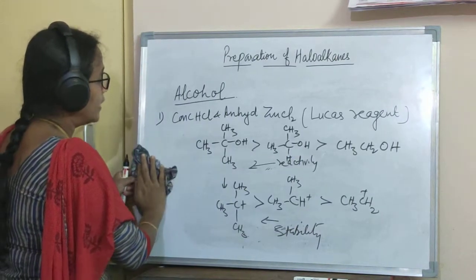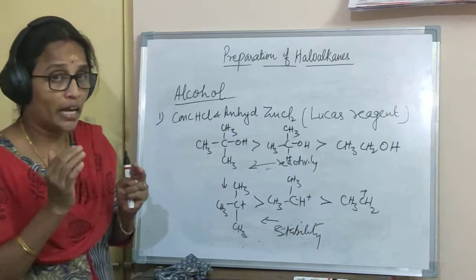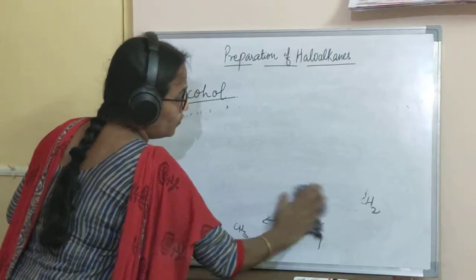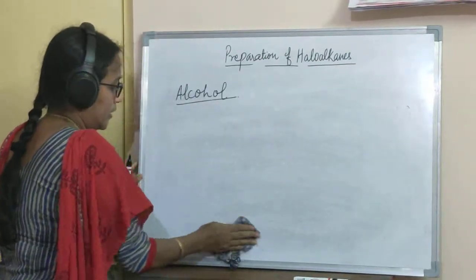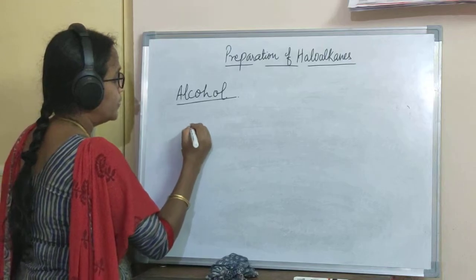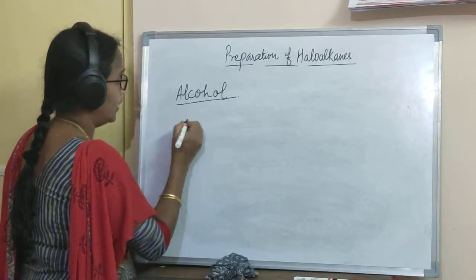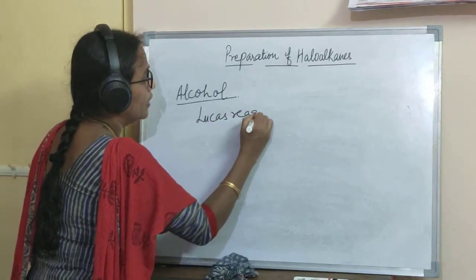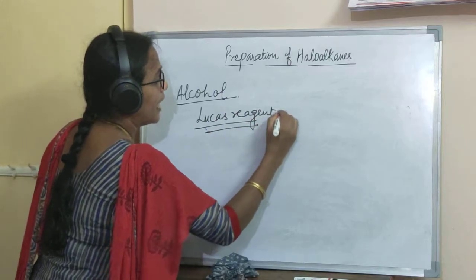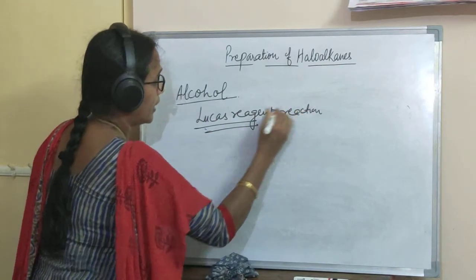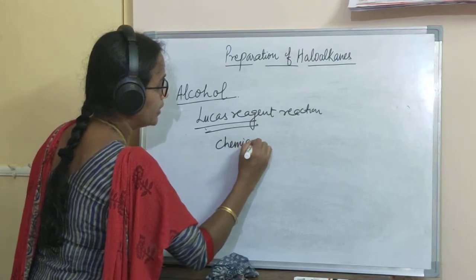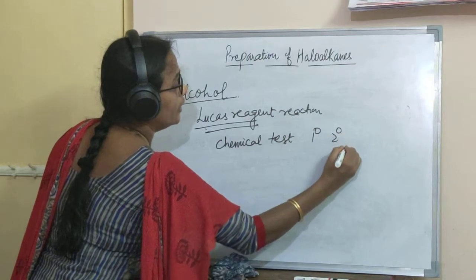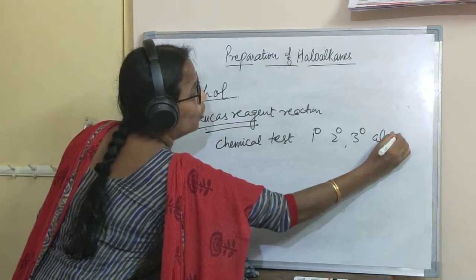So we can say that, as I said, the reaction mechanism is very important. Let us take one example and see which of the following will undergo the Lucas reagent reaction. Before that let me tell you, this Lucas reagent reaction is a chemical test to distinguish primary, secondary and tertiary alcohols.